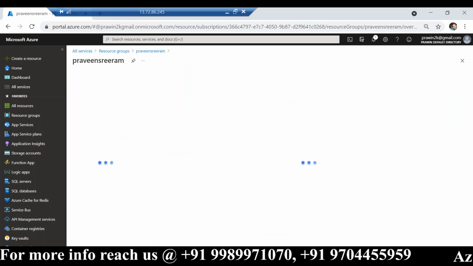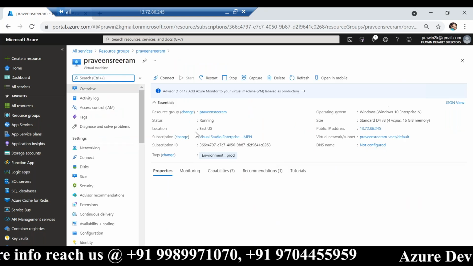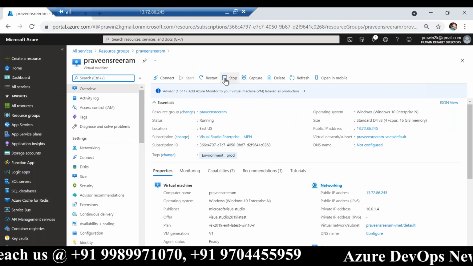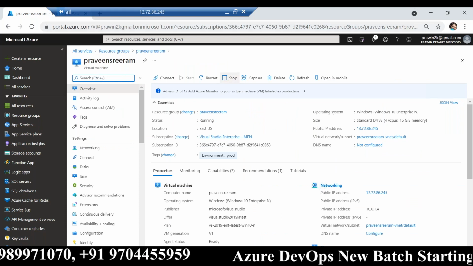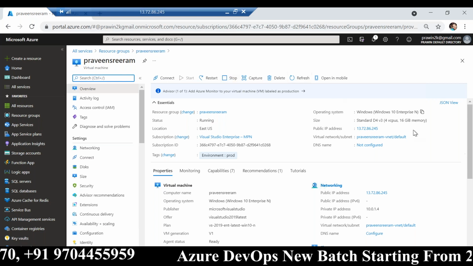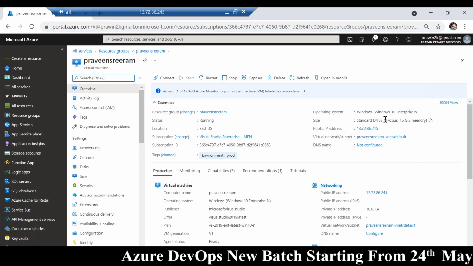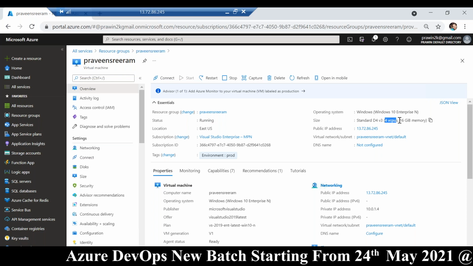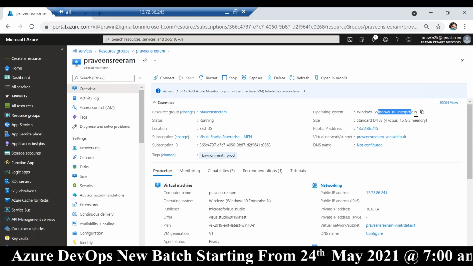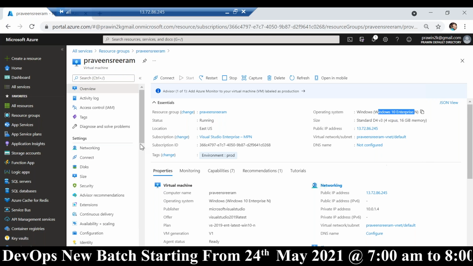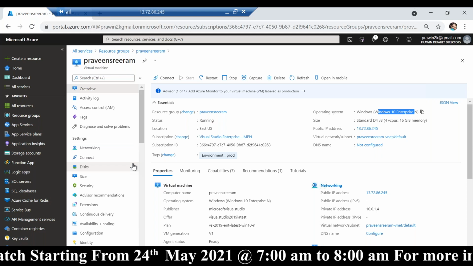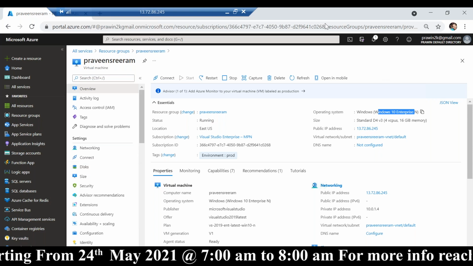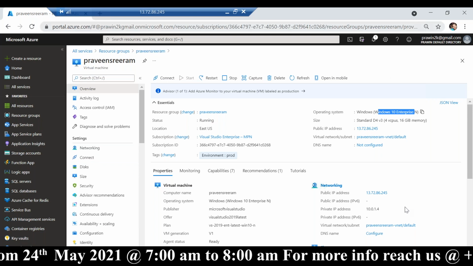Once the course is complete, I will stop it, so this virtual machine will shut down and I don't need to pay anything. But right now I'm using it. It has 4 CPUs and 16 GB RAM with Windows 10 enterprise. So only in IaaS is it possible to do a remote login. For PaaS, it's not. Good question.